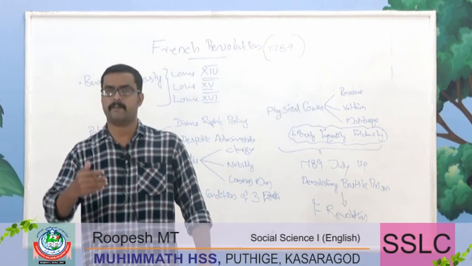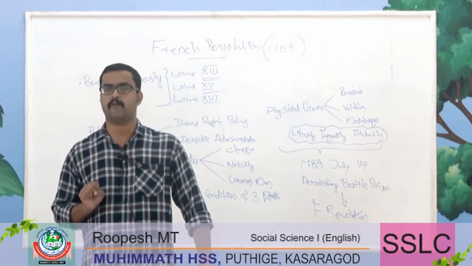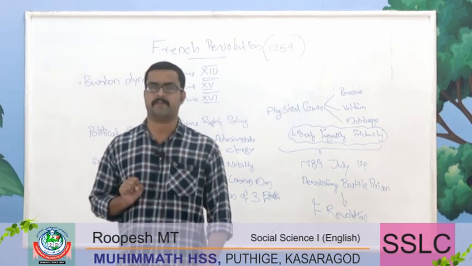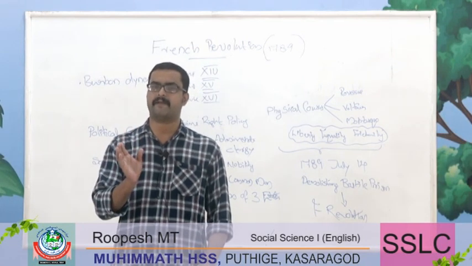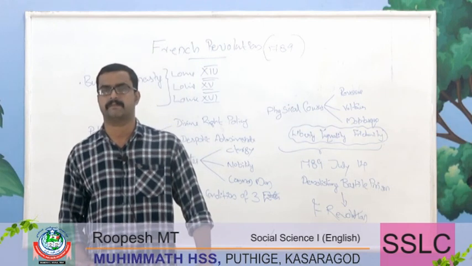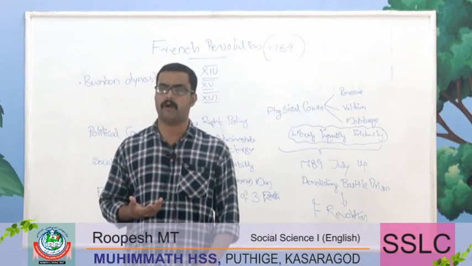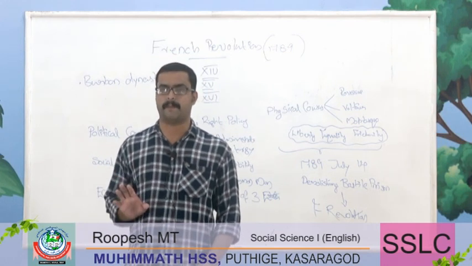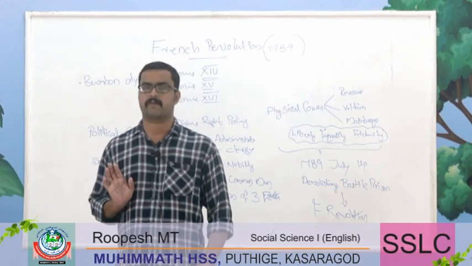And the second important point related with the political causes: the condition of French parliament system. That parliament acted as a puppet under Bourbon dynasty. The parliament did not take any kind of initiative role for the welfare of French people. And the first area is the political causes.